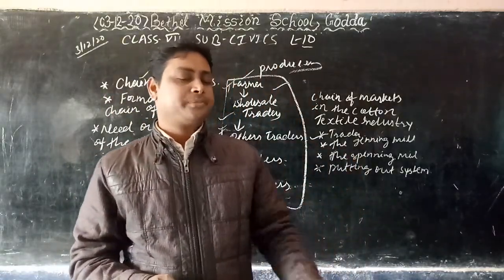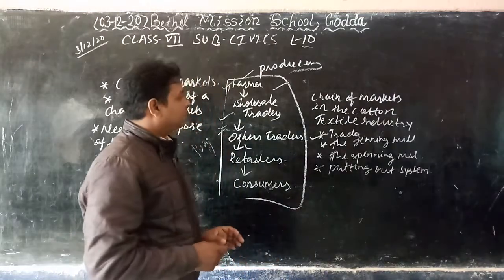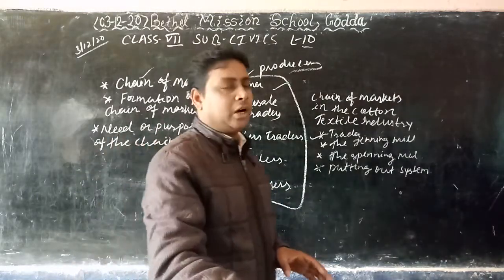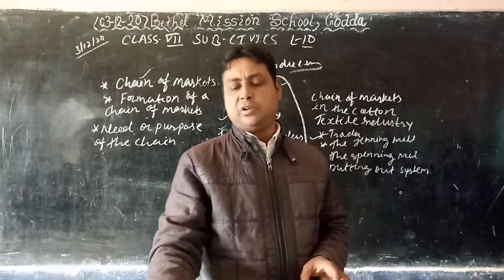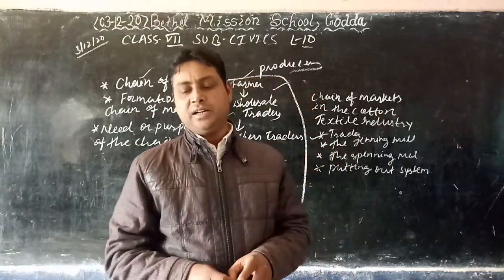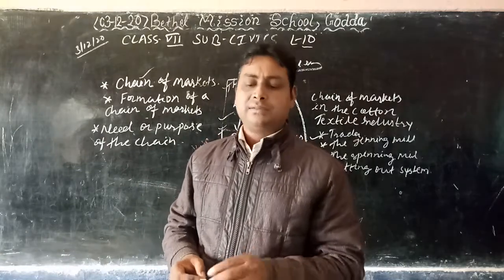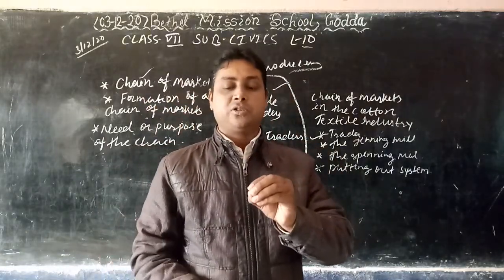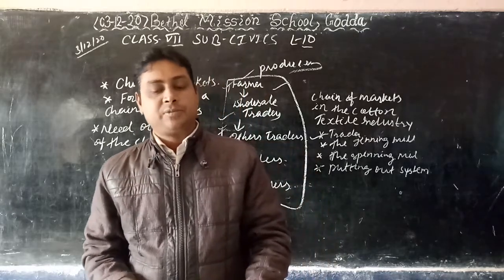So dear students, now after that we will talk about the putting out system. In the putting out system, what is given in your book is that the yarn dealer or merchant distributes work among the weavers based on the orders he has received for cloth.